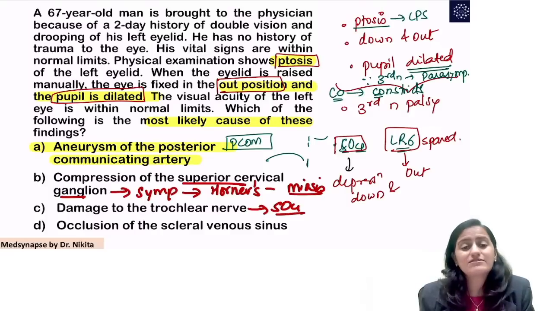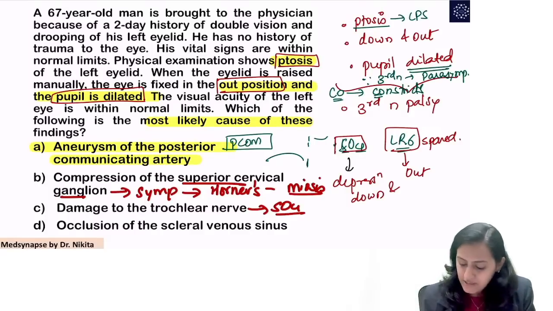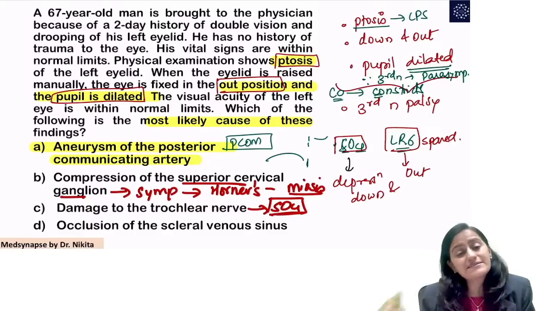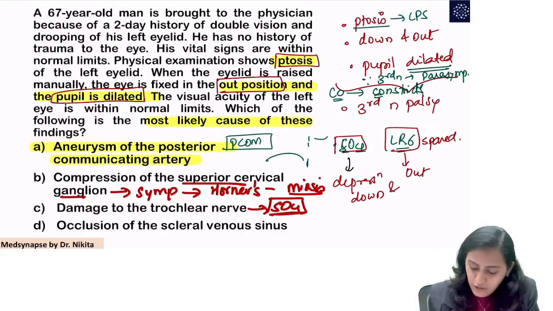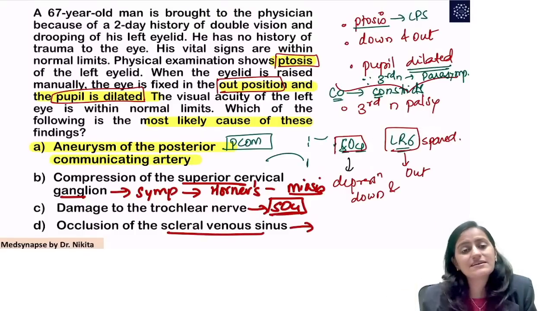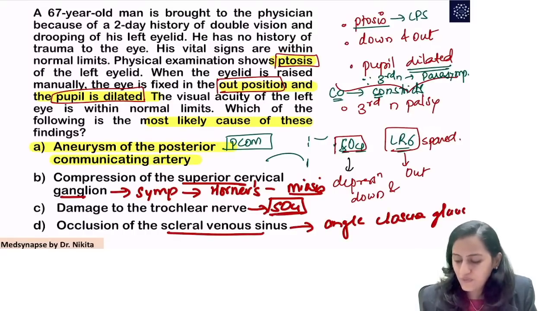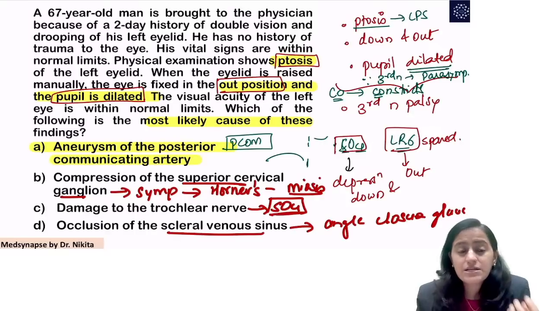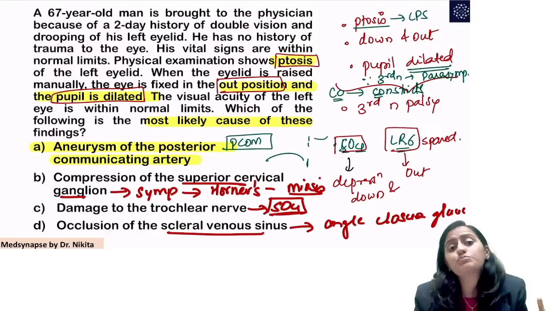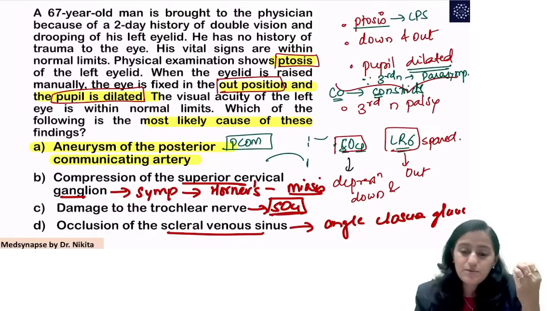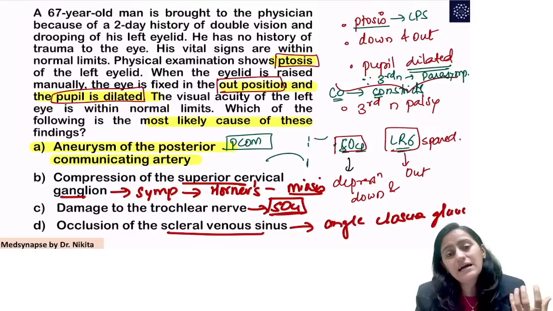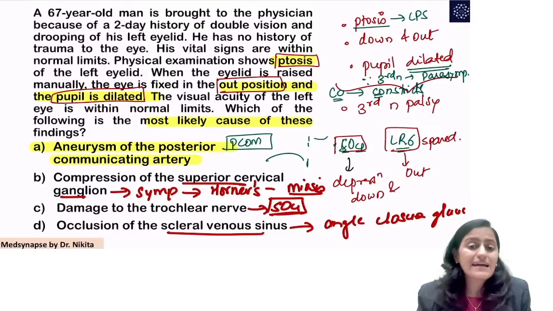And the patient will have chin depression. And there is going to be hypertropia. Occlusion of scleral venous sinus, that is the canal of Schlemm, is going to lead to angle closure glaucoma, which is an acute painful condition with a fixed dilated pupil, right? It's an acute painful condition with a fixed dilated pupil. Red eye will be there. It is angle closure glaucoma.